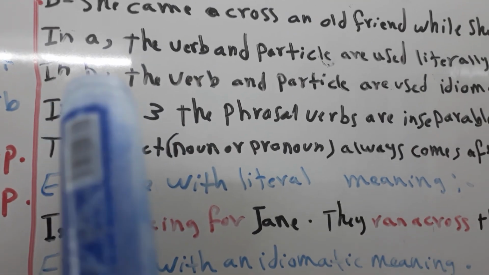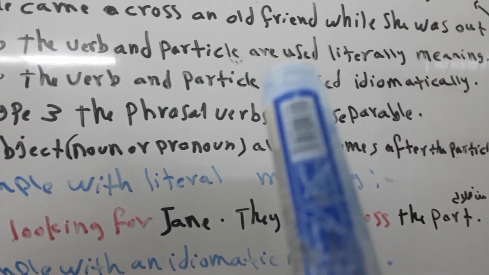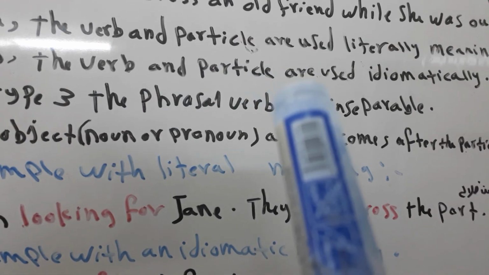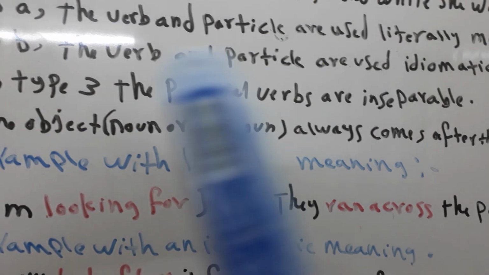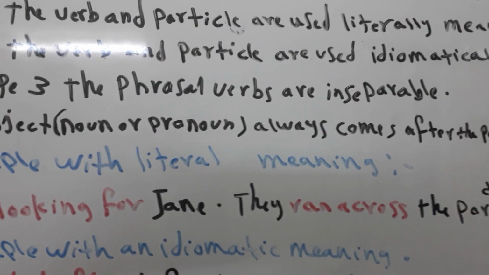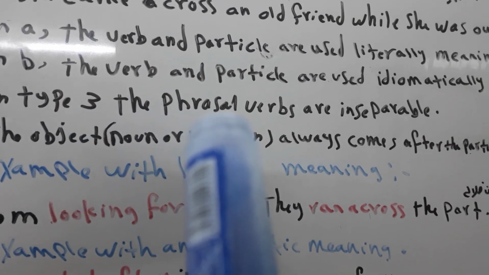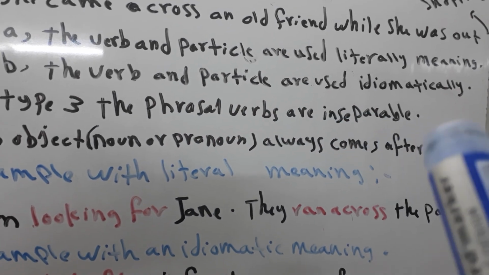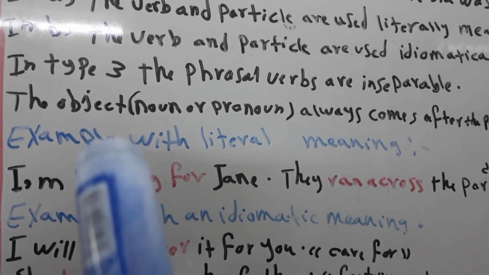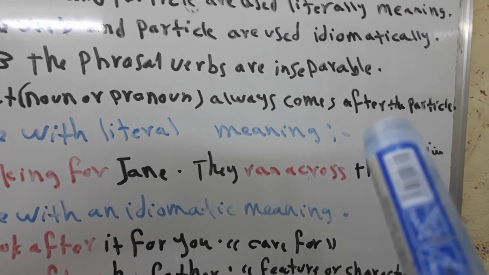So now we will see the meaning of the two sentences. In A, the verb and the particle are used in literal meaning. But in sentence B, the verb and the particle are used in idiomatic meaning. How? Because there is a difference between the two phrasal verbs that we used. In this type, the phrasal verbs are inseparable. Here, the object, noun or pronoun, always comes after the particle.